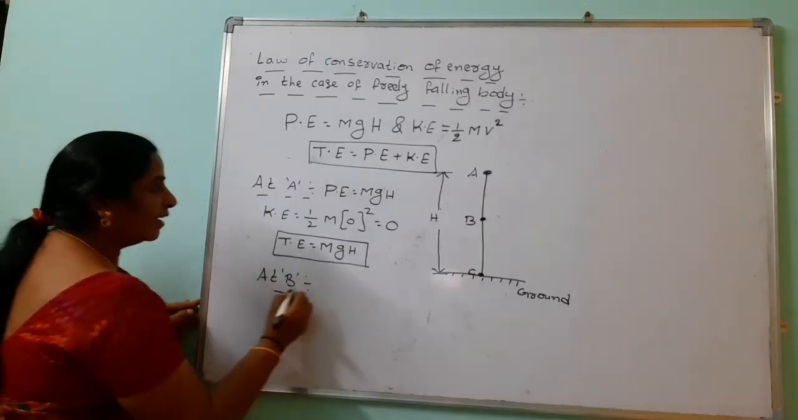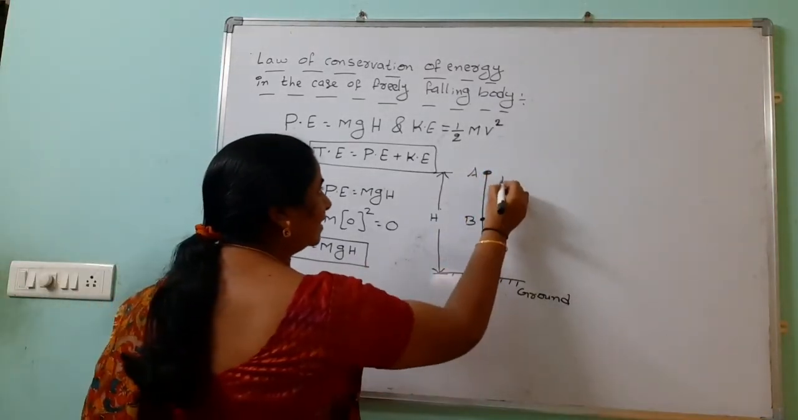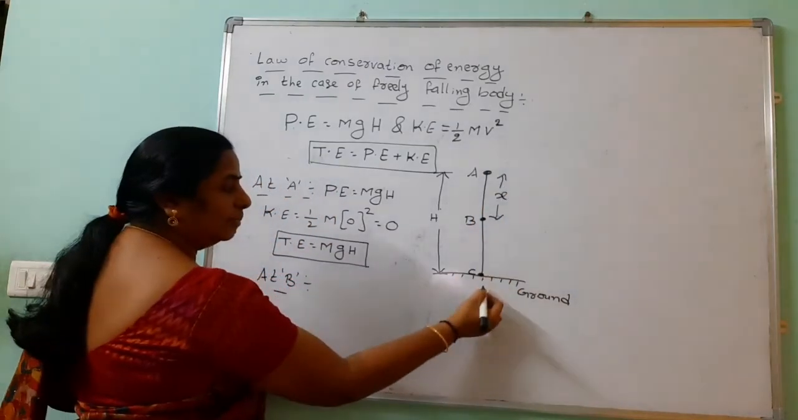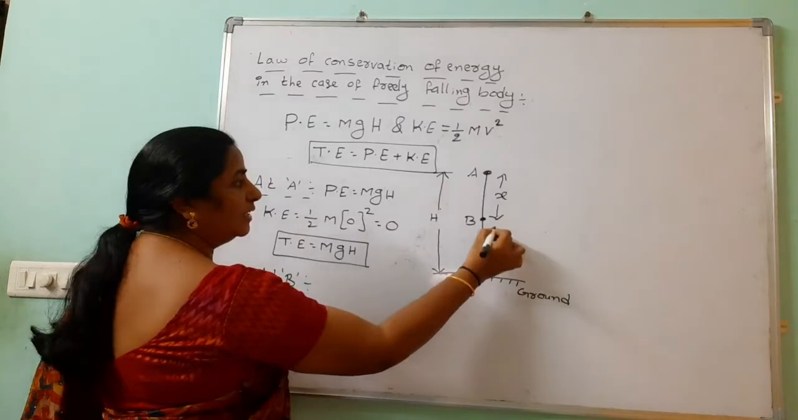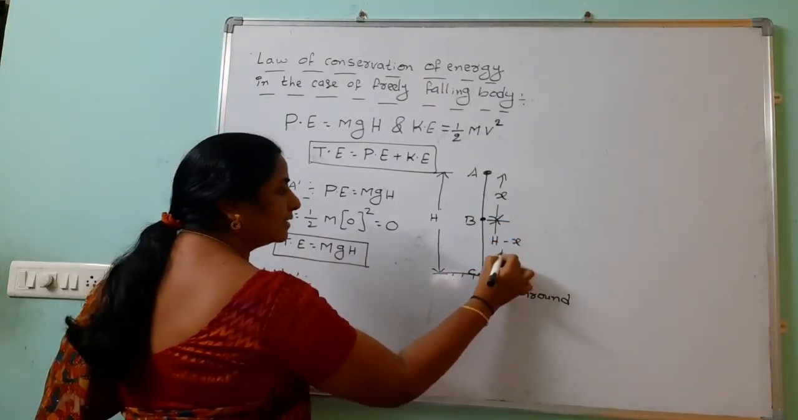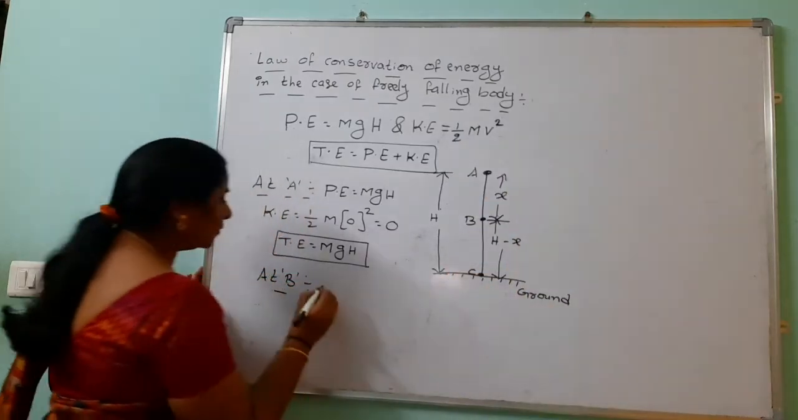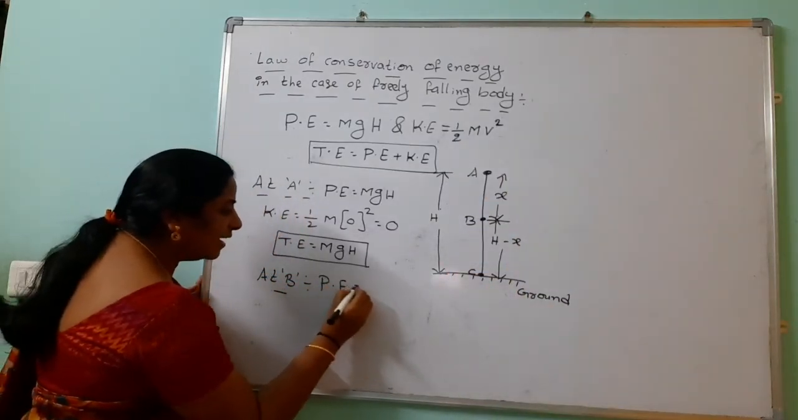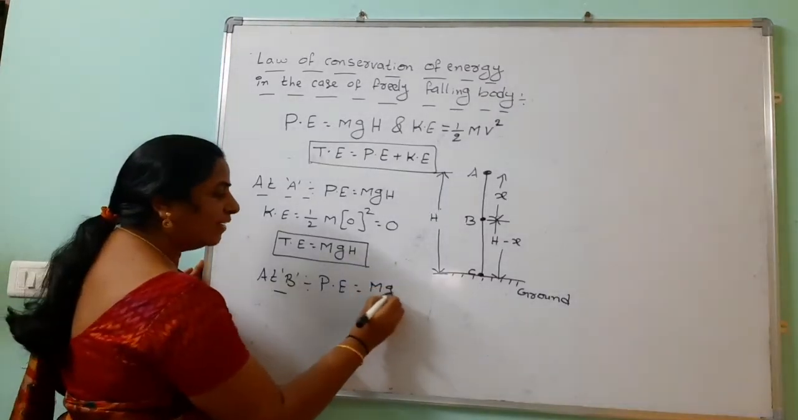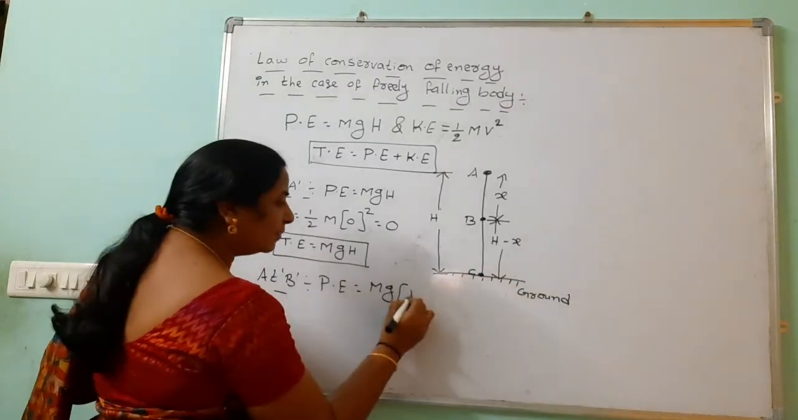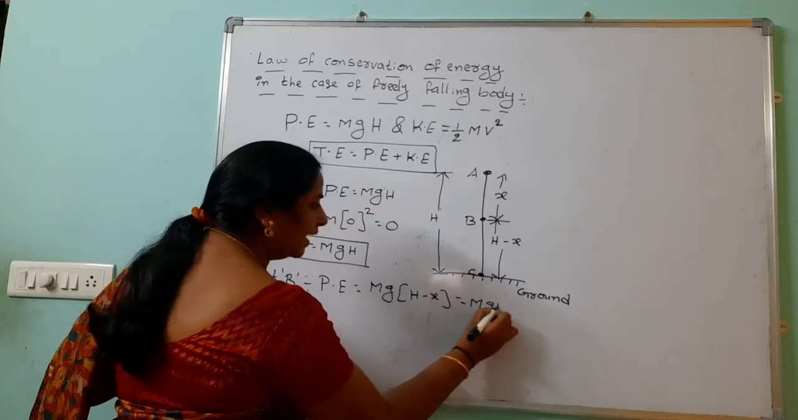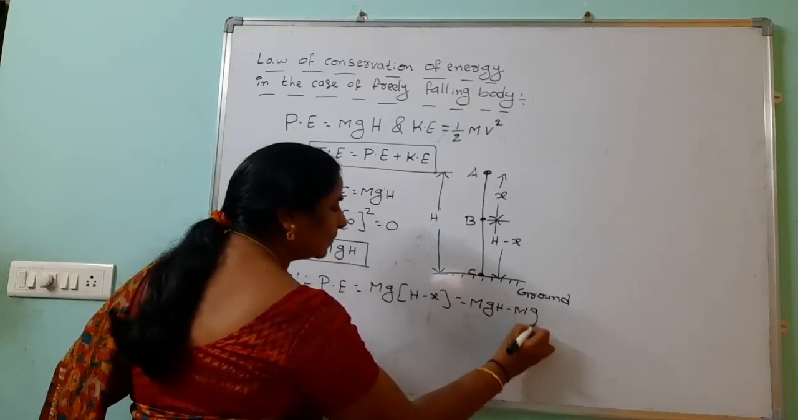now the body is coming from A to B, which means it covers a small distance that we should consider, x. From B to C, from the ground, how much height is it maintaining? It is maintaining the height h minus x. In this case, what is the potential energy? Potential energy equals mass into acceleration due to gravity into the height, h minus x. So it should be mgh minus mgx.